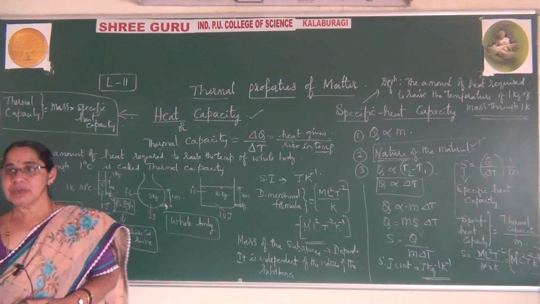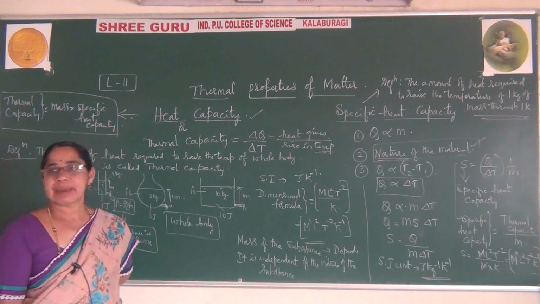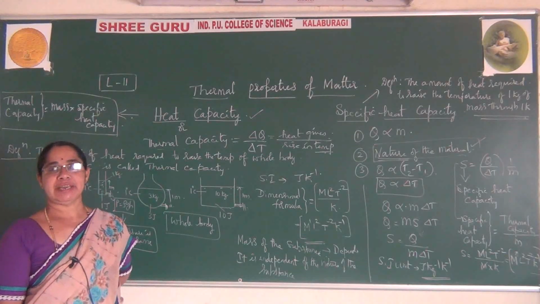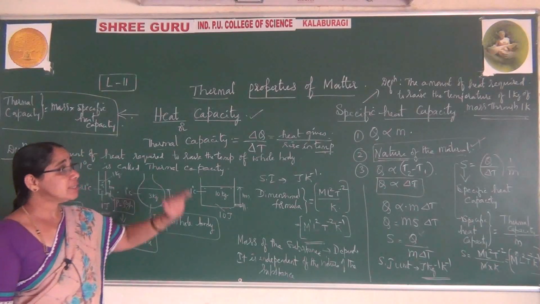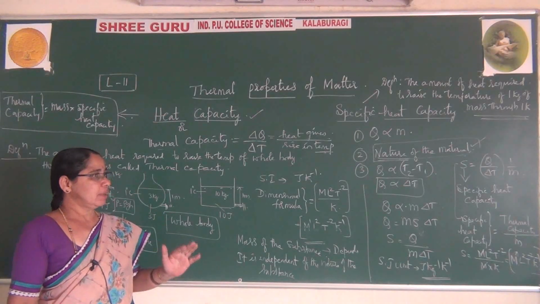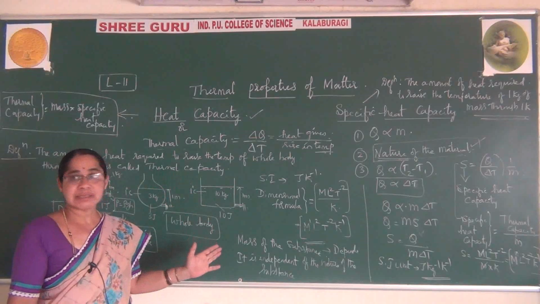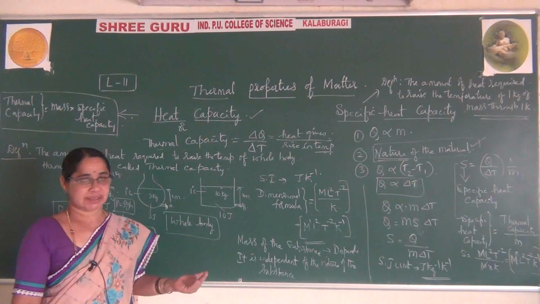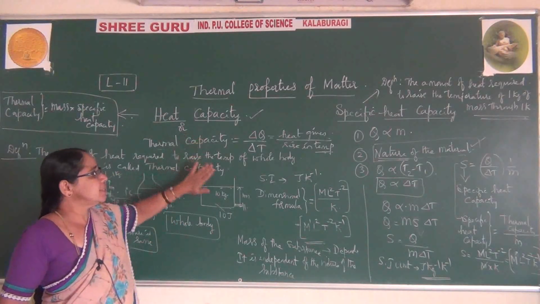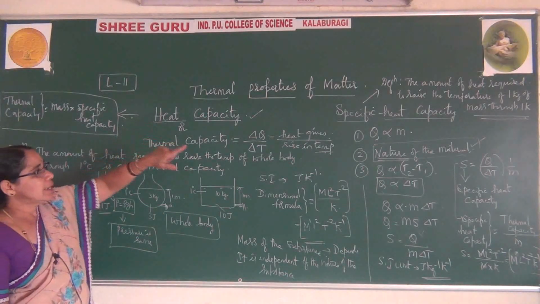Please observe, today we have learned only two definitions: one is thermal capacity, another is specific heat. There are many things to say about specific heat. Today let me stop here because the time is inconvenient for me to explain many factors. I will explain this in the next class. Hope you understood all these things. So please remember heat capacity and specific heat.